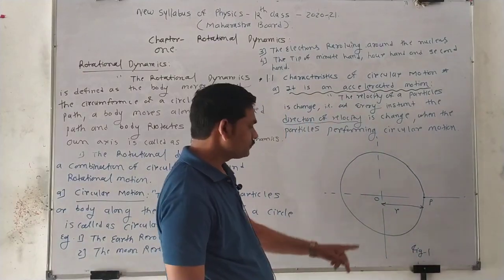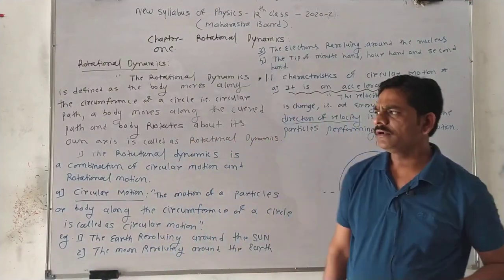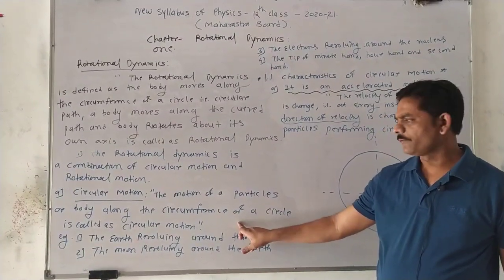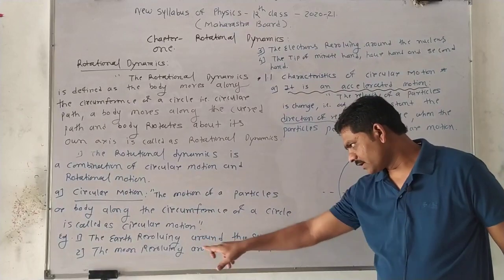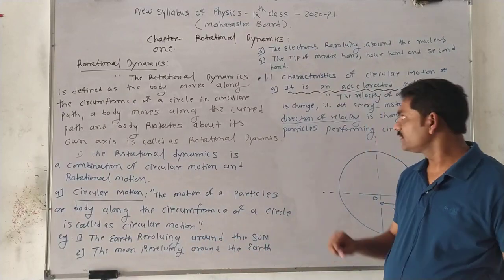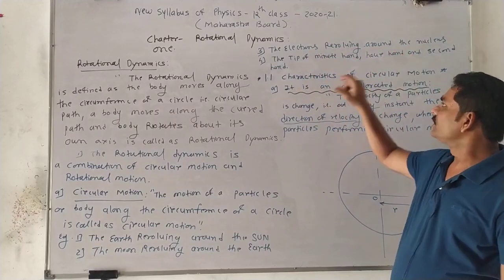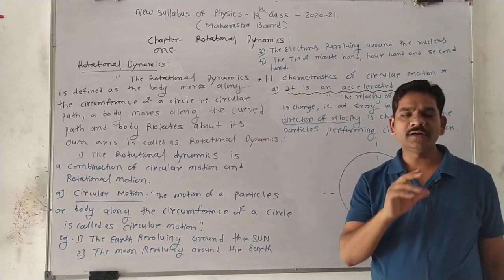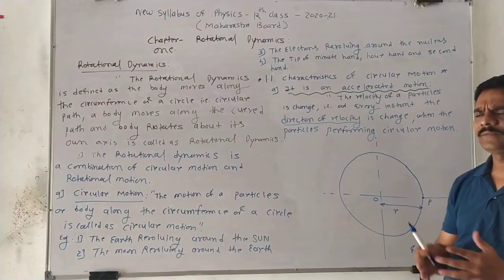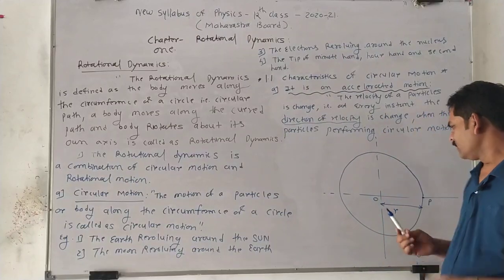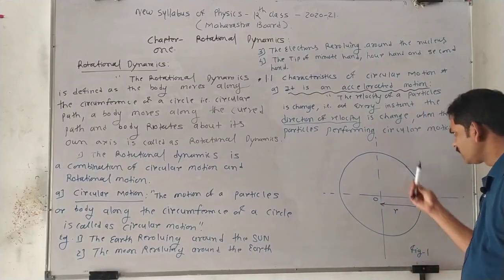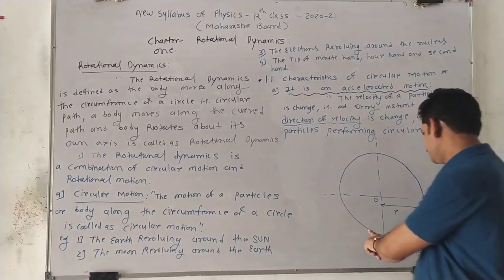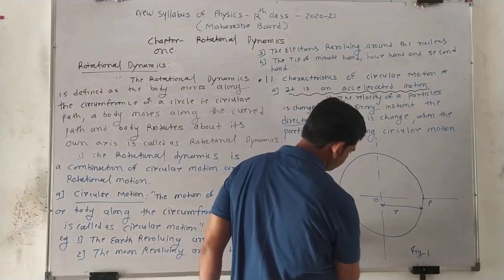We have a lot of examples of circular motion. We already learned this topic. What are the examples? The earth revolving around the sun, the moon revolving around the earth, the electrons revolving around the nucleus, and the tip of the minute hand, hour hand, and second hand of a clock. These are various examples, and apart from these we have a lot of other examples. So this particle is performing circular motion on the circumference of a circle.